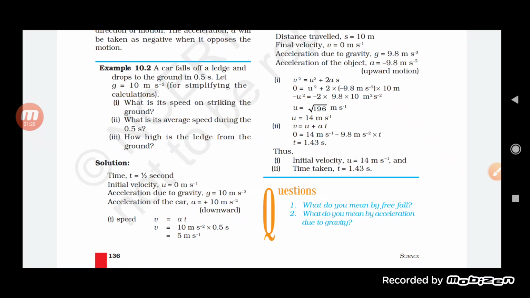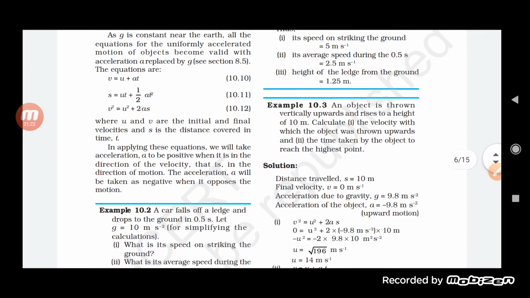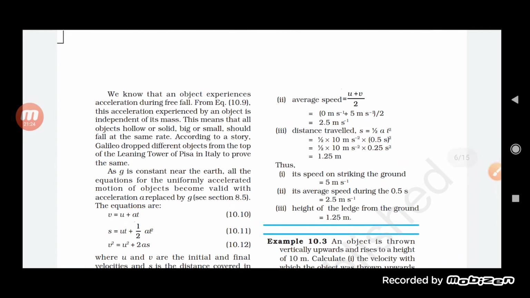Similarly, the next question is: what is the average speed during the 0.5 seconds? Average speed is equal to initial velocity plus final velocity, divided by 2. Initial velocity is given as 0, final is given as 5. So 5 by 2 will be equal to 2.5 meter per second. Now the distance traveled will be equal to what? s = ut + (1/2)at², and u is 0, that is why it is written as s = (1/2)at².